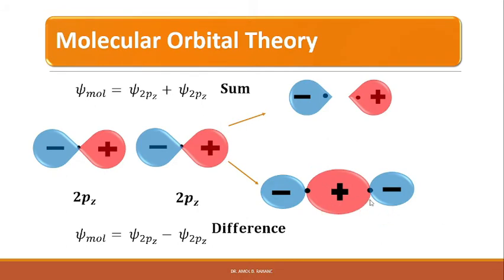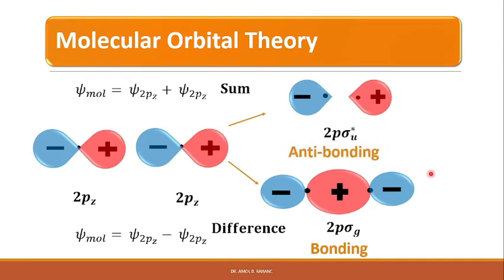So it can be seen that the bottom orbital is a bonding orbital, and it is also symmetric, that is even, or of g type, while the orbital at the top right is anti-bonding, or u type.